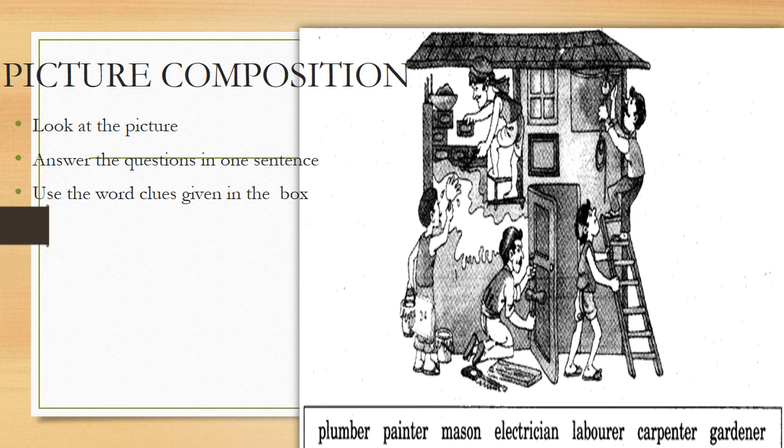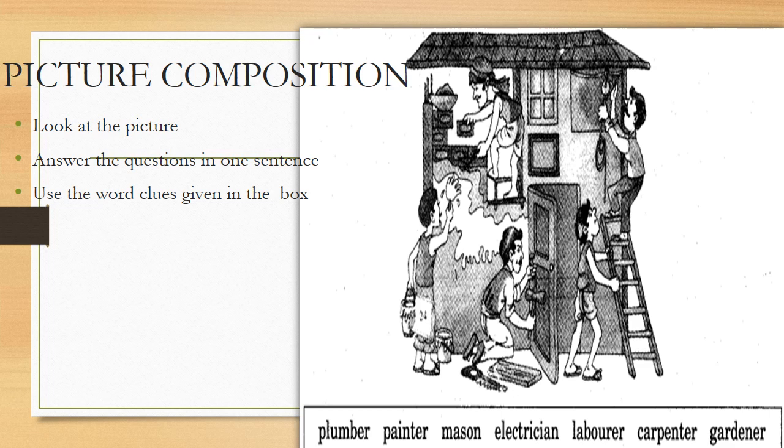Mason. The mason is laying the bricks. What is the mason doing? The mason is laying the bricks. You can see a man standing at the top. We call him the mason. He is laying the bricks. So he is the mason. Electrician. You can see a man in the picture who is standing on the ladder. He is fixing the bulb. So, he is the electrician.